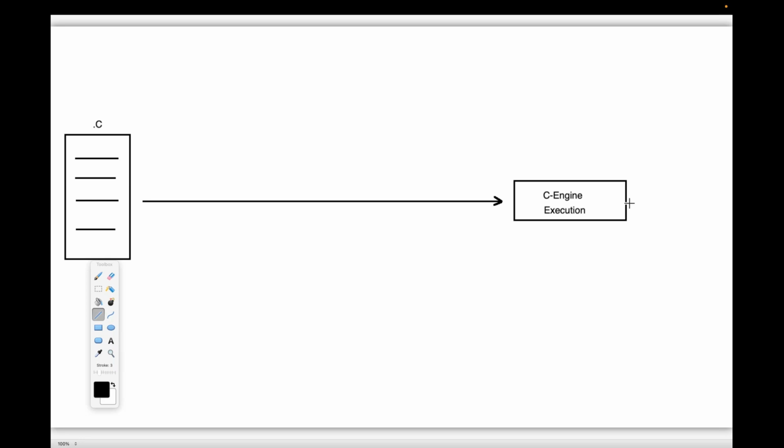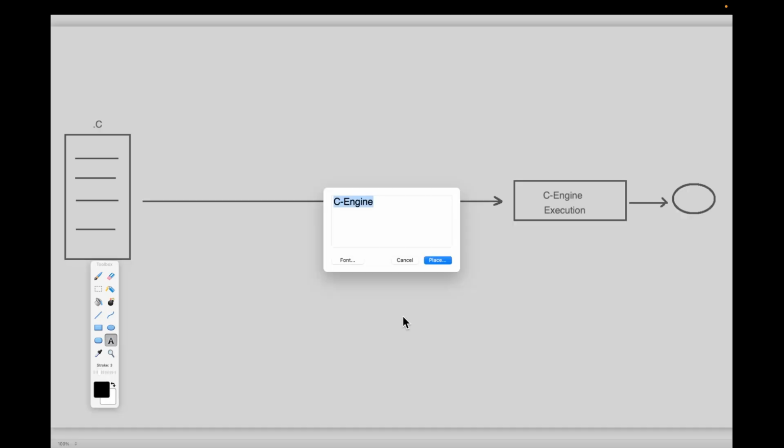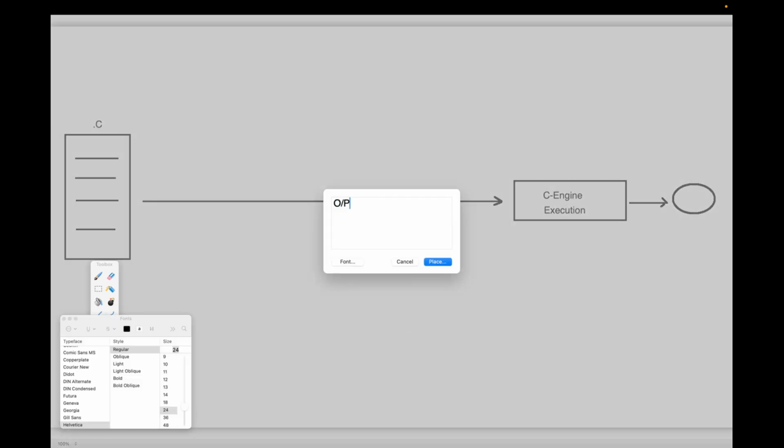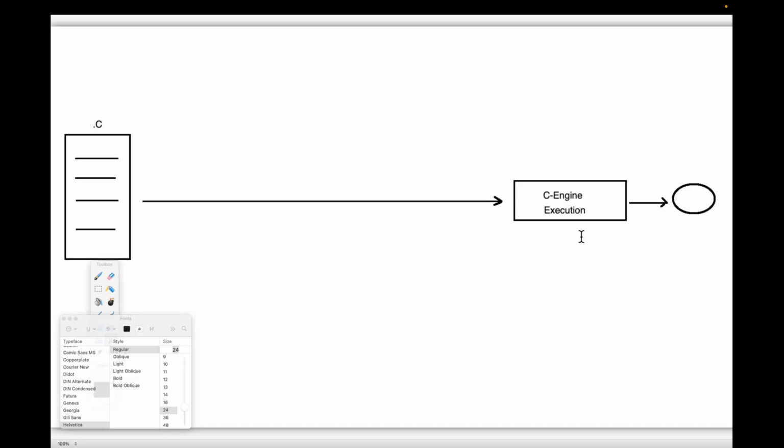The C engine will then execute that program and generate some outputs. Now we are able to get the output.